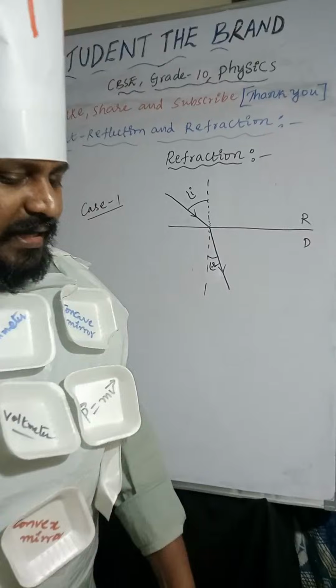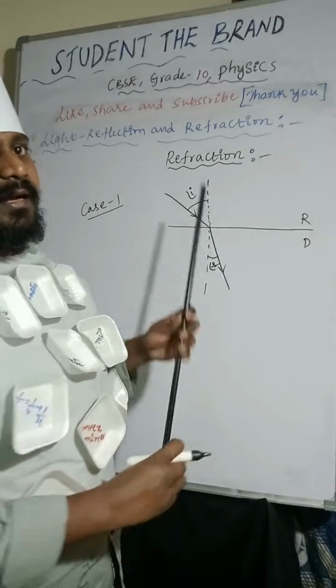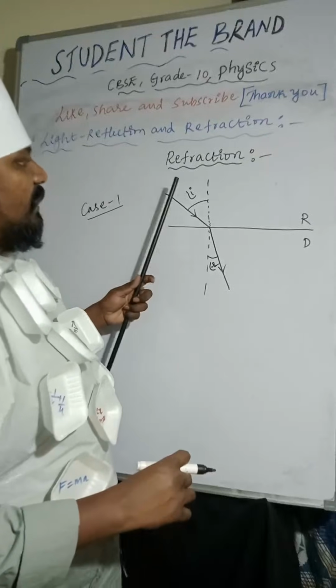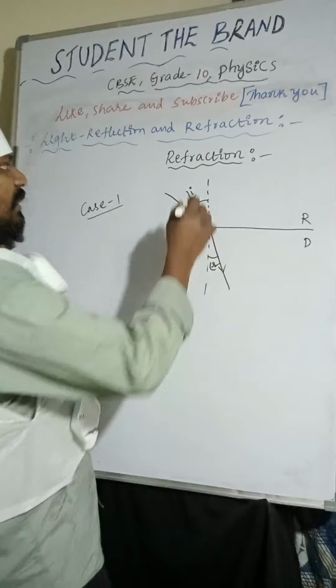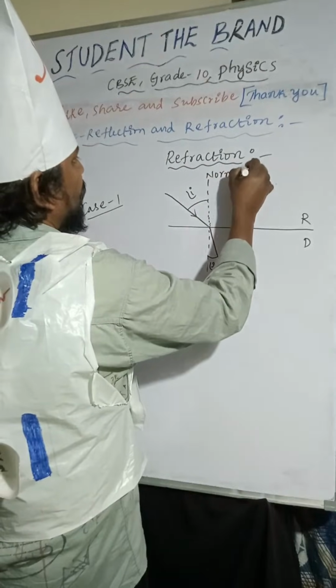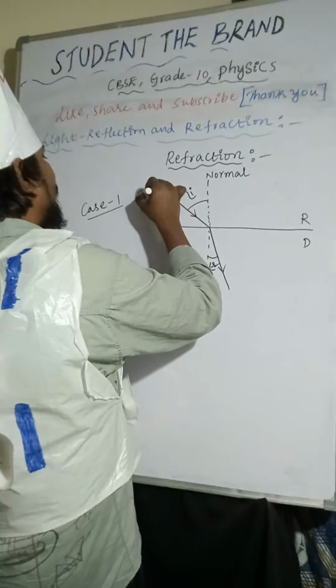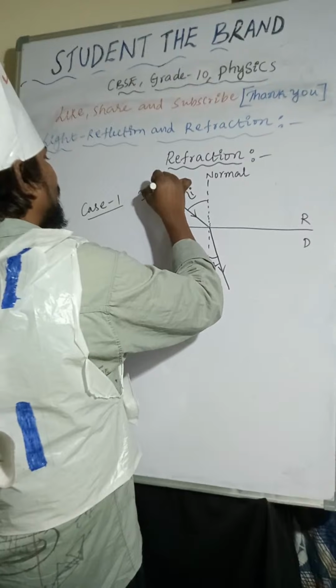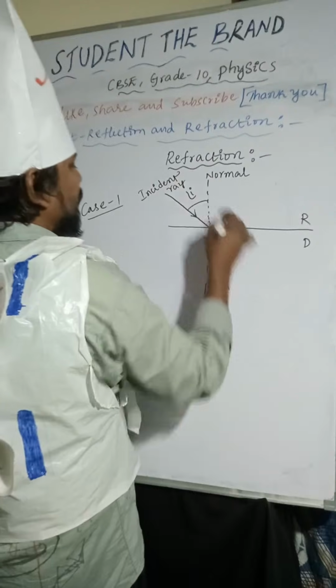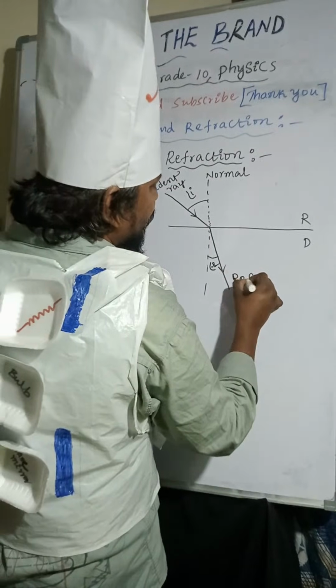So the light ray is bending. Here the path of the light ray changes, towards the normal line. This is the normal line, this is the incident ray, and this one is the refracted ray.